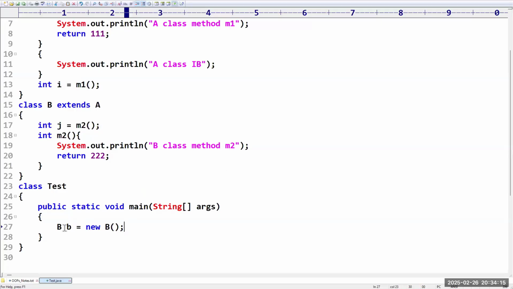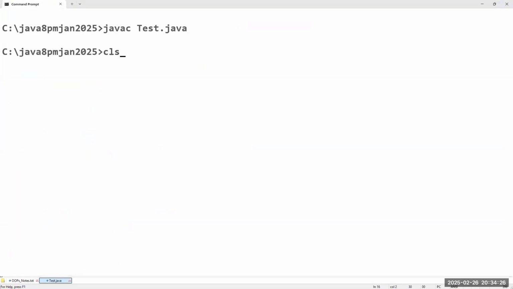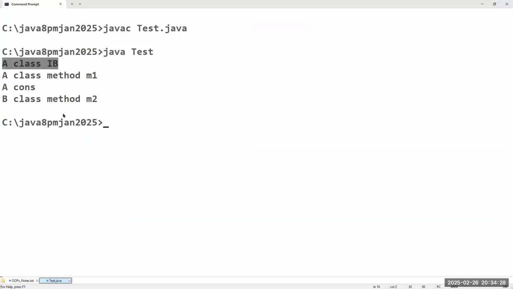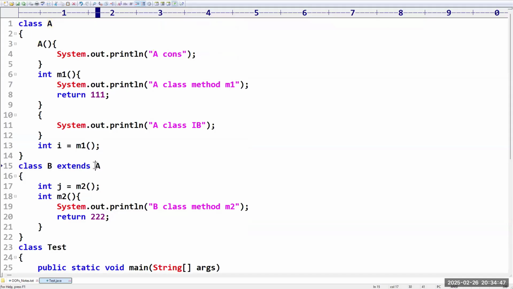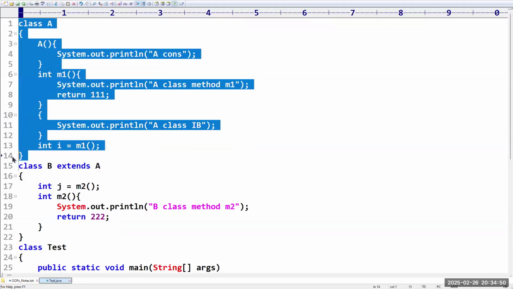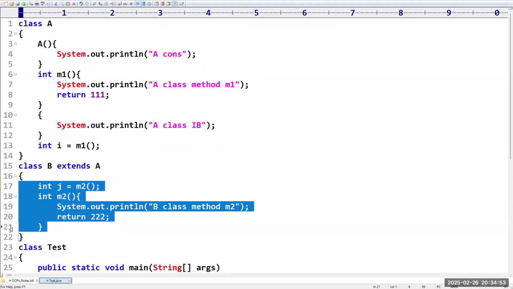B class method m2. So first we created the object for B class, it will go to B class and execute all the instance members. Correct? Now see what output we get. A class instance block, then A class method m1, then A class constructor, and only then B class method m2. That means in the case of instance context, if a class is extending another class, first it will execute all the instance context inside A. After that, B class instance context is going to execute.